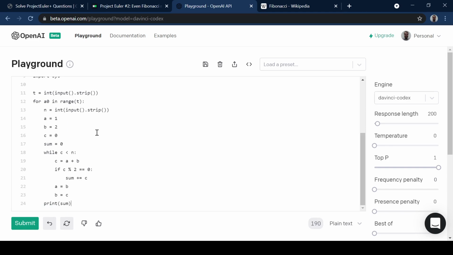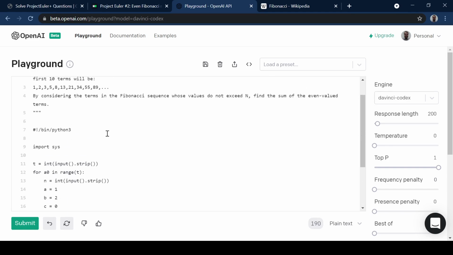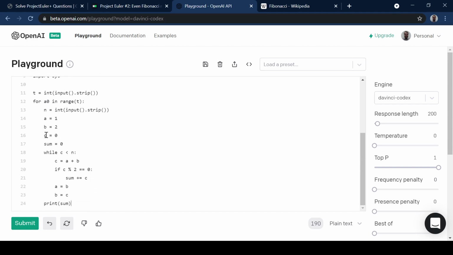Okay, so it's finished. So it says the first element is 1, a equals 1, and then b equals 2, which is correct. And then it says start with c as 0, and the sum is 0. And it says while c is less than n, make c equal to a plus b.